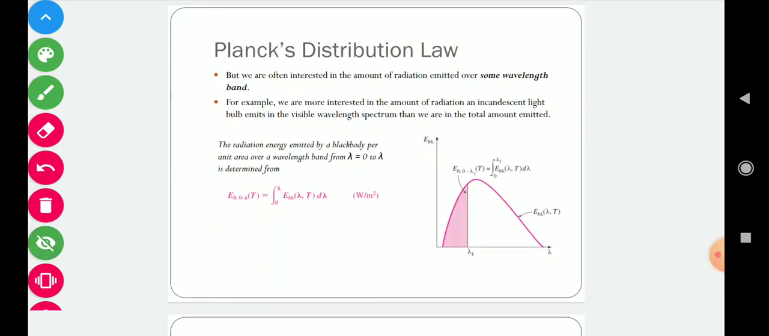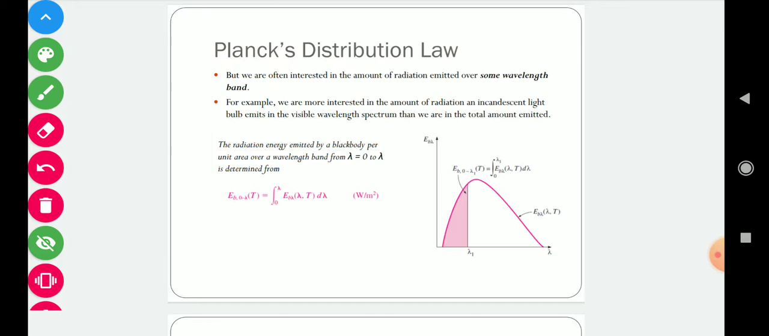So that is the Planck distribution law, but we are often interested in the amount of radiation emitted over some wavelength band only. For example, if we are more interested in the amount of radiation an incandescent light bulb emits in the visible wavelength spectrum, then we are interested in that, not the total amount emitted. As I told you earlier, thermal radiation includes ultraviolet radiation, visible radiation, and infrared.